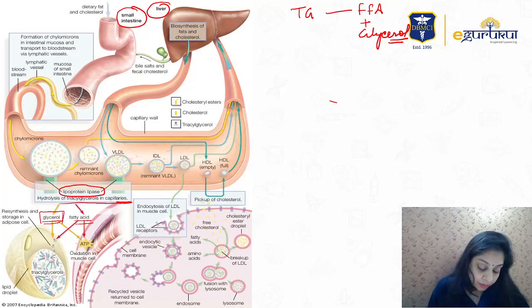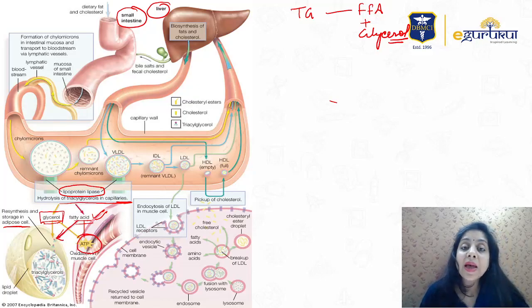Glycerol upon breakdown can be stored in the adipose tissue, whereas the fatty acid is either stored in the adipose tissue or used in the muscles in the form of ATP as an energy source. Fats can be burnt or stored, whereas the glycerol is stored in the adipose tissue.